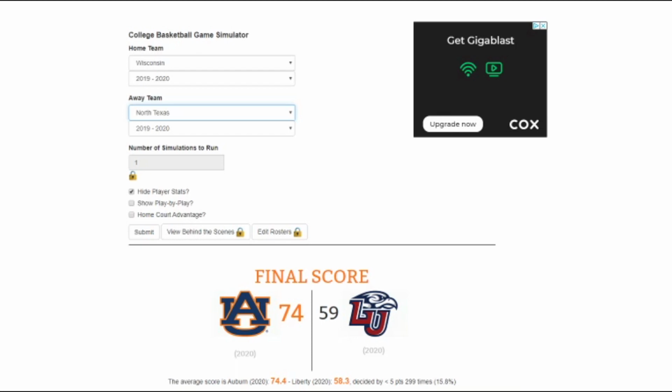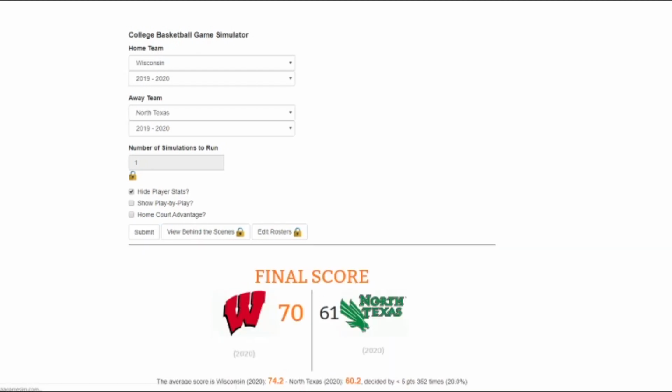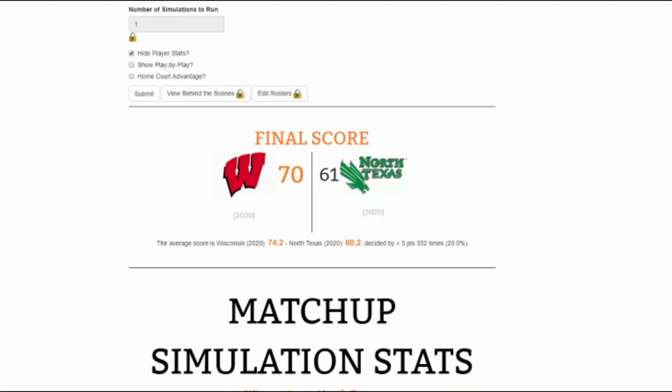I believe North Texas, their tournament did not conclude, but with them winning out the regular season, that put them into the tournament. I think they're in the CUSA conference. If I'm wrong, I apologize, but I know their tournament did not complete, so this is why they are in the tournament. We're going to go ahead and submit this, and Wisconsin only wins by 9.